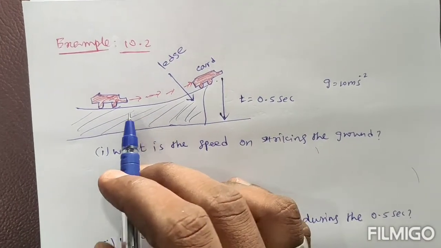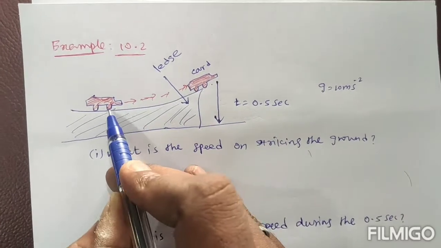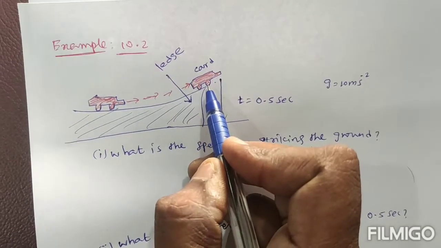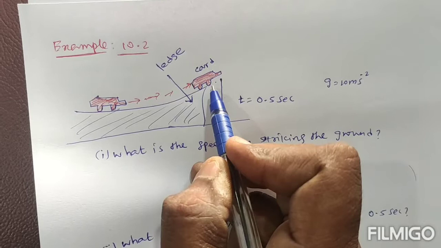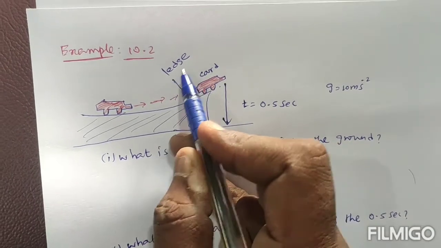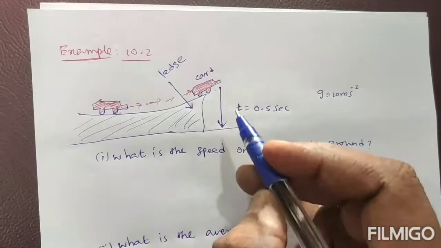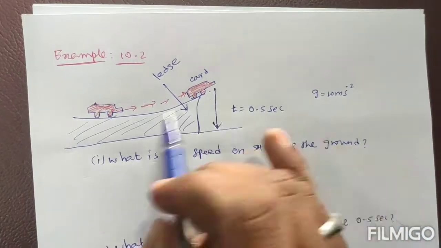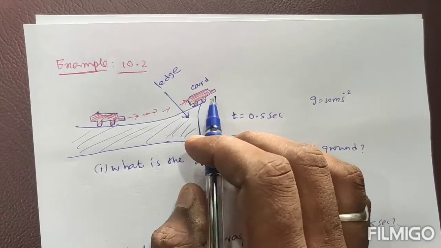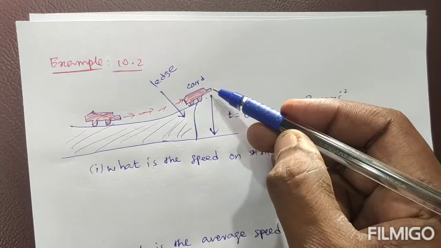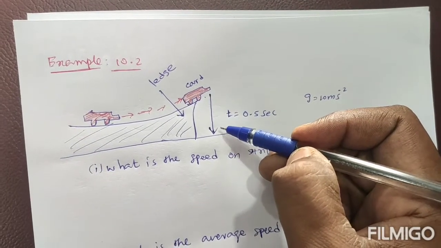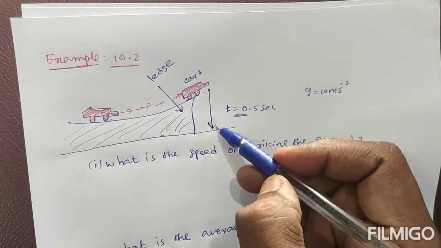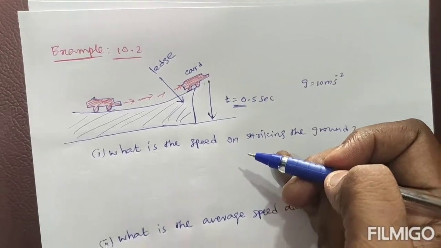Here, one road or one rock, like that you can imagine. One car is moving. The car is to reach the edge of the rock, which they named the ledge. In Tamil they call it Tongu Parai. That is the edge of the rock. After reaching that edge, the car falls down and takes 0.5 second, that is half a second, to reach the ground. So this is the situation.